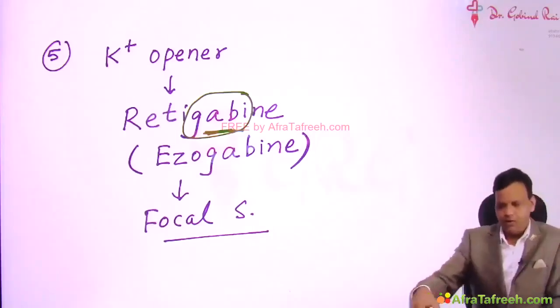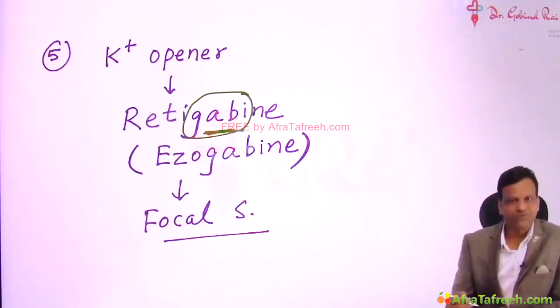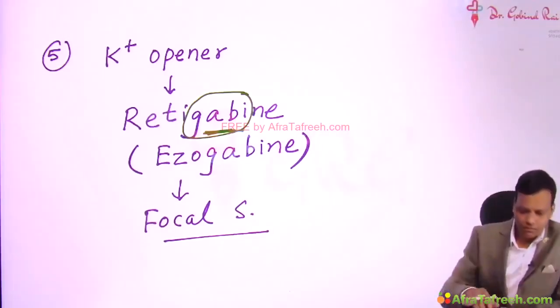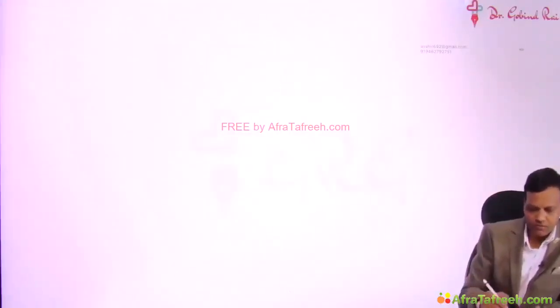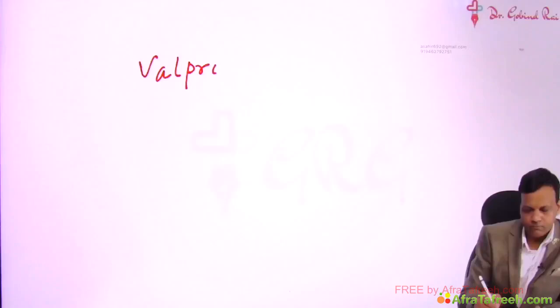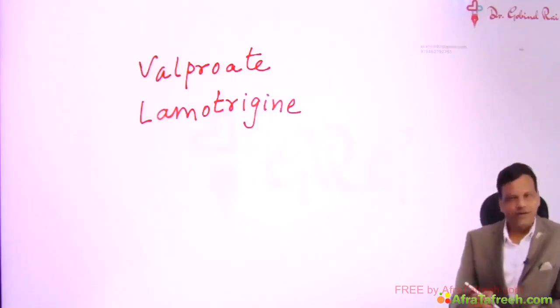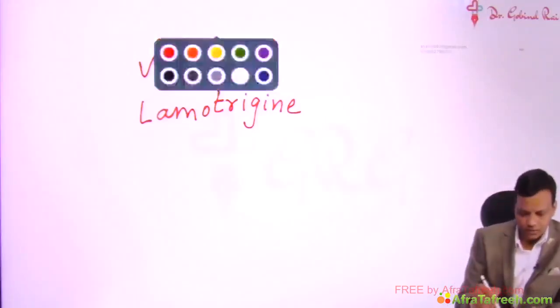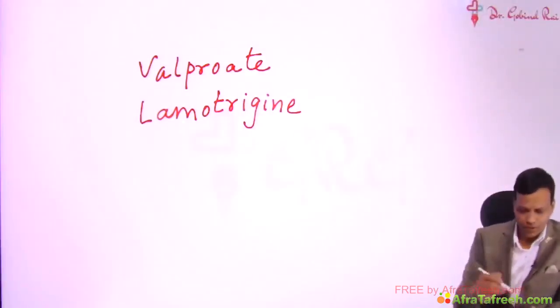anti-epileptic drugs. Now we have covered almost all the drugs, all the mechanisms we have covered, but we missed the important drugs. Two important drugs which we missed. One is sodium valproate and second is lamotrigine. We did not forget these drugs. We intentionally left them because they have multiple mechanisms of action.